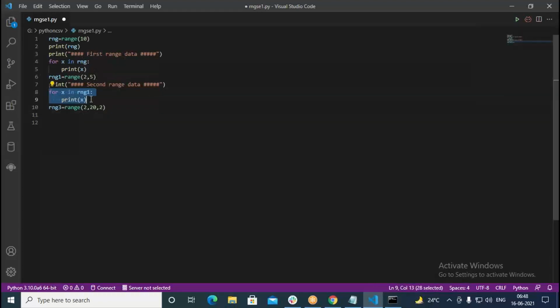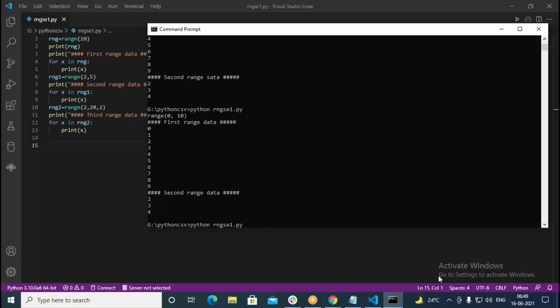Now again I take this, and using a for loop I would like to print it. So here I put third range data, and this one range 2 I put. So from the range, 2, 4, 6, 8, 16, like that it's going to print for us.